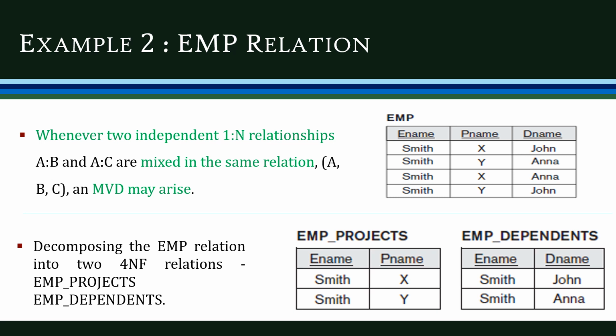That is, if one-to-many relationships are mixed up in the same relation, there is a chance for this MVD. Okay, now let's look into this EMP relation, which consists of three attributes: employee name, product name, and dependent name. The product name and the dependent name are independent attributes, so there is a chance for this MVD. So we decompose this EMP relation into two, with E name, P name in one table and E name, D name in another table.